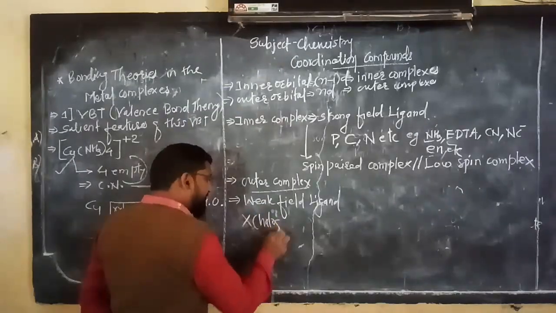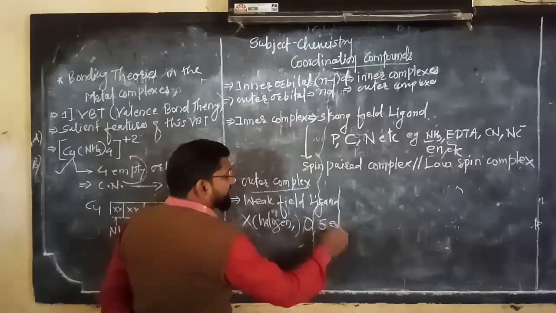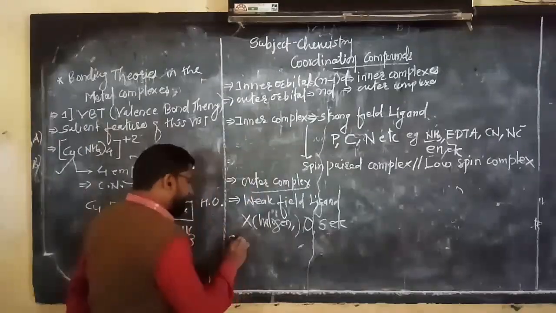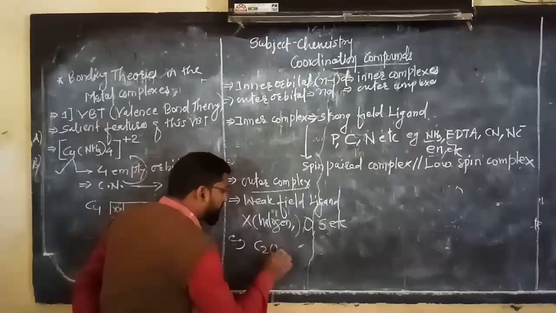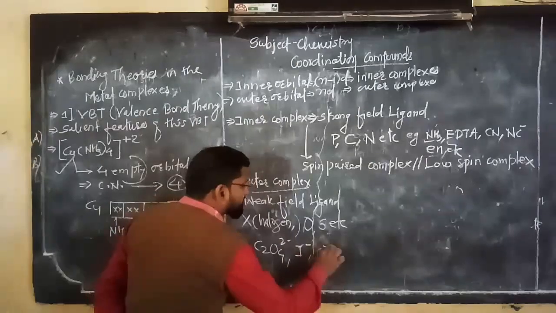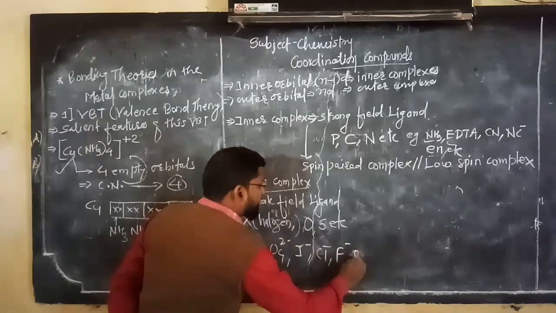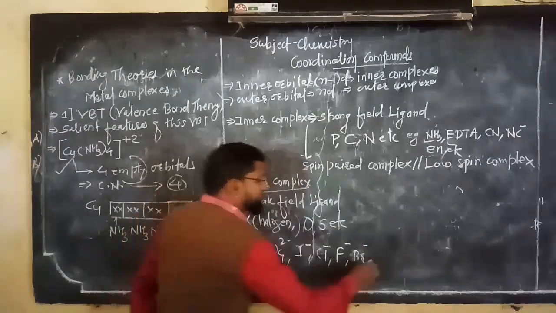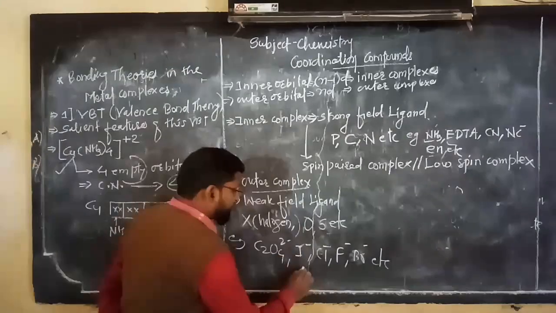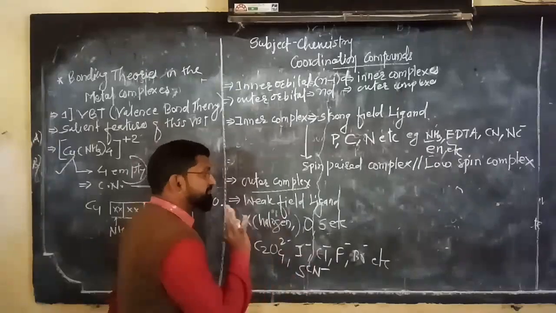After that, oxygen, sulfur, etc. For example, oxalato C2O4 2 minus, I minus, all halogens are weak field ligands: F minus, Br minus, etc. Again SCN, isocyanide, etc. are weak field ligands.